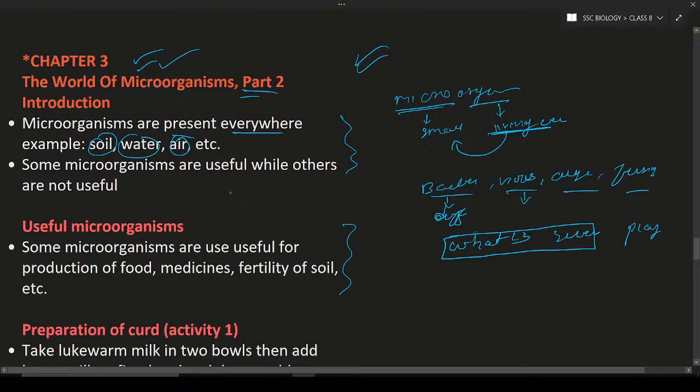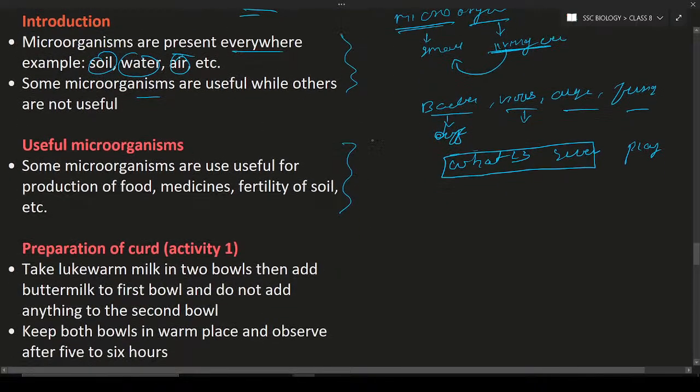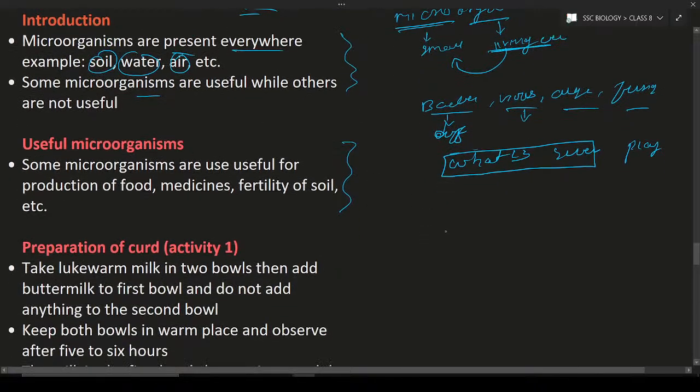So next is useful. Some microorganisms are useful while others are not useful. So how are the microorganisms useful to you and why are others not useful? It means there are three types of microorganisms. So what are the three types of microorganisms?